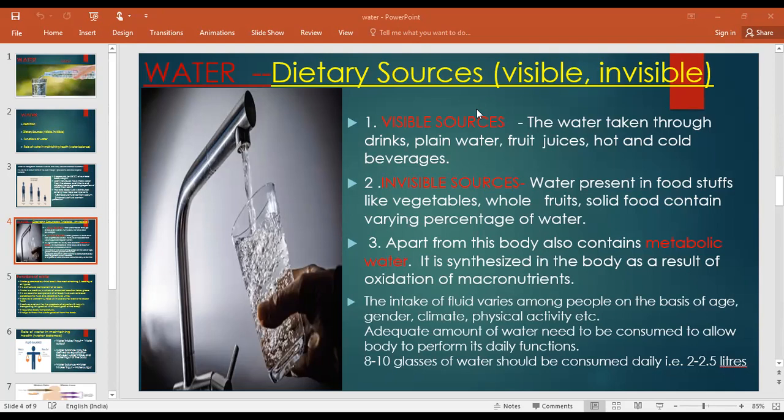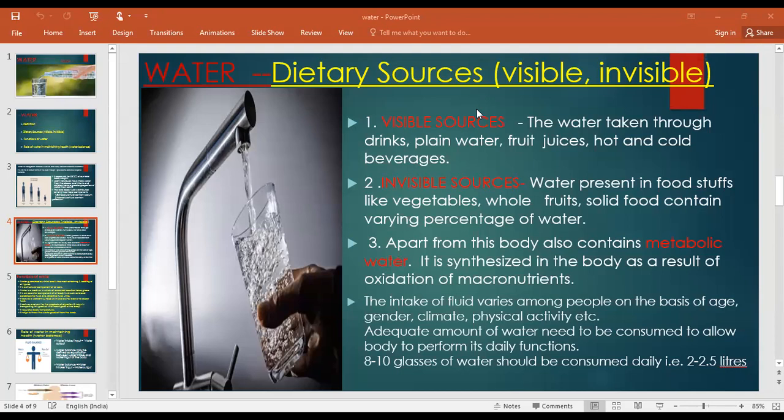All right. The intake of fluid varies among people on the basis of age, gender, climate, and physical activity. See, different persons have different intakes of fluids. An athlete requires more water than a person who is sitting on a chair doing their job. So an adequate amount of water needs to be consumed to allow the body to perform its daily functions.